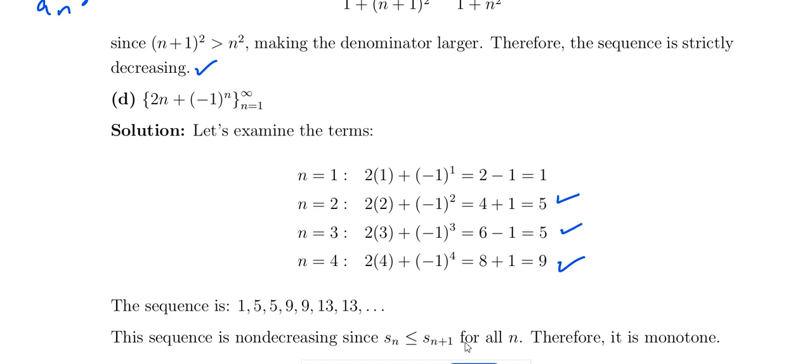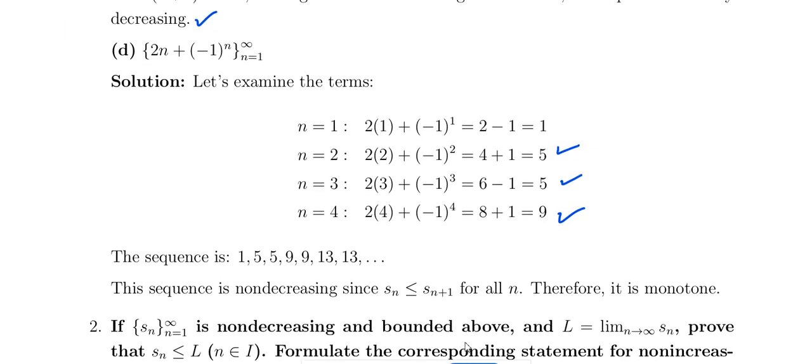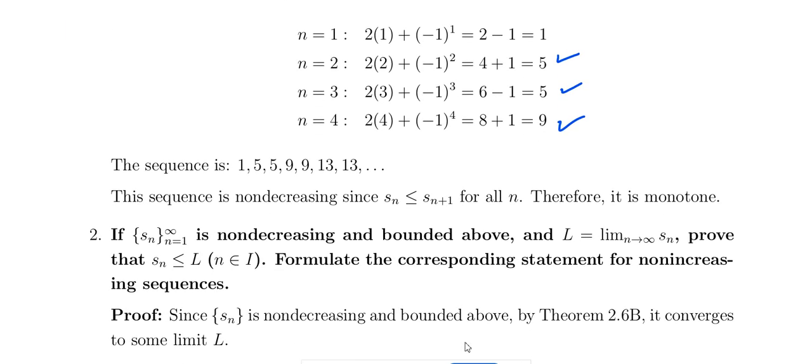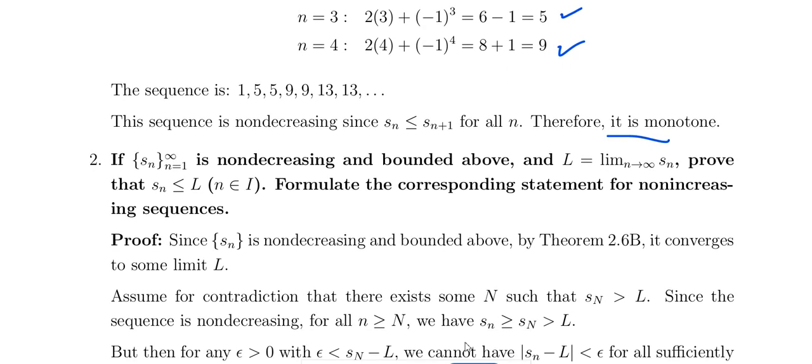N equal to 4, that is equal to 9. So this is 1, 5, 5, 9, 9, 13, 13. So this is called an increasing sequence, a non-decreasing sequence, and therefore it is a monotone sequence. It is a monotone sequence. If it has an upper bound, then it converges. So not upper bound, I thought. So the Sn is a non-decreasing sequence and bounded above. Non-decreasing, that means increasing and upper bound,